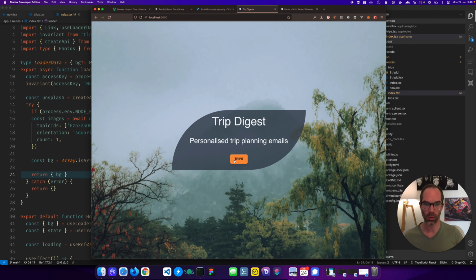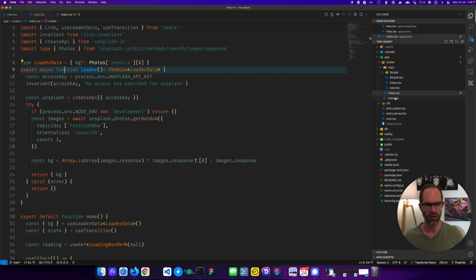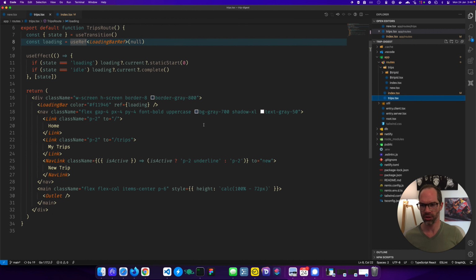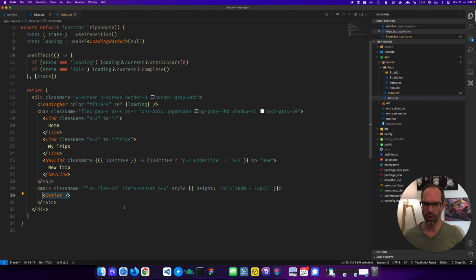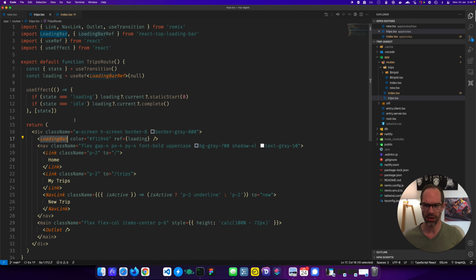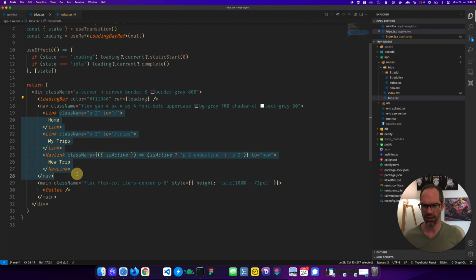We've got a loader bar. So what happens here, I'm going to click trips. Now what's interesting from here, I actually go over to this trips route. And in this trips route, we have an outlet, which is the slot in Vue, where we're actually rendering out the page. But we've got that loading bar again implemented here at the top. And we also have the nav in here. So these here are actually layouts.